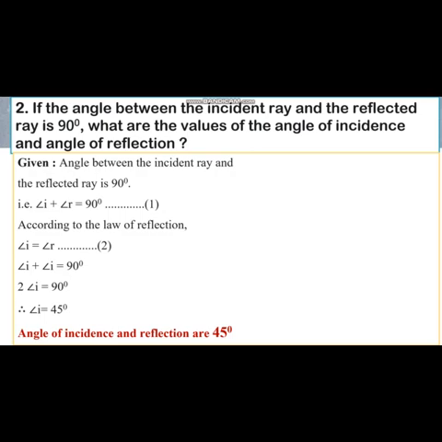So both angle of incidence and angle of reflection have the same value, that is 45 degree. Always remember that if the angle between the incident ray and reflected ray is 90, we have to add angle I plus angle R is equal to 90 degree. This particular equation we have to write, and then we have to solve and get the answer. Okay, understood this sum? Very simple to understand.